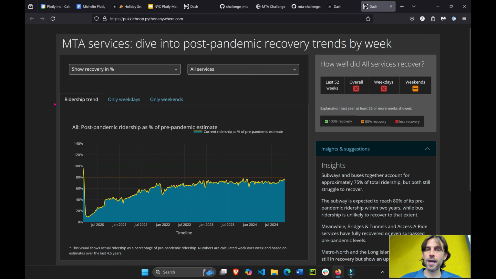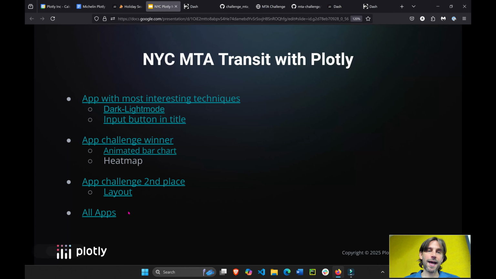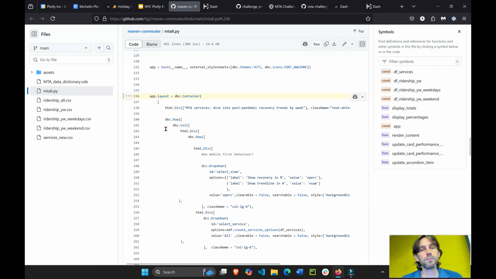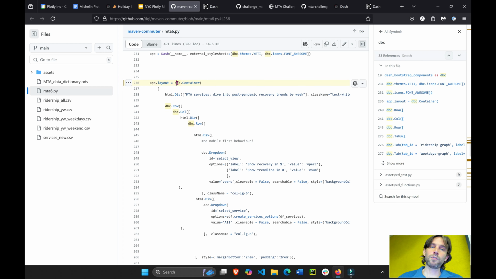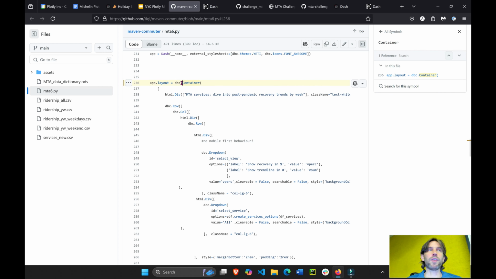We see here that we have really two columns. This column right here, all the way up into the Y, this main thing right here, and then this column on the side. So he's using Dash Bootstrap for that. Let's go right here, layout. And you'll see here that we're using the DBC container. DBC stands for Dash Bootstrap. So on the top, he just imported Dash Bootstrap components as DBC. He's wrapping everything in a container, which is like a div.